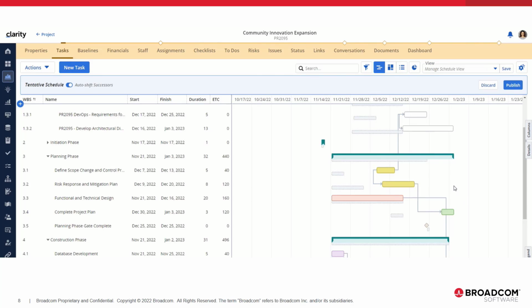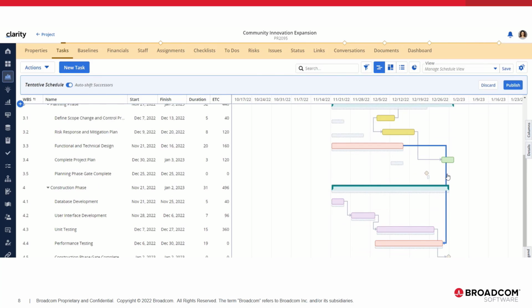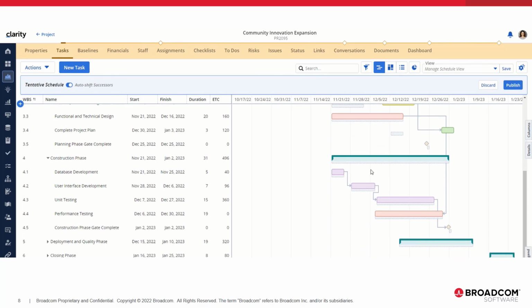The other thing that you can do is we just moved the bar itself, just to move it and keep the duration intact. Another thing you can do is move a task with the start date. You can move the start date and it will keep the duration and push the finish date out. And you can see that it moved this one and its dependent task for the milestone, but it did not move the predecessors. So now if you want to move the predecessors, you can move them, and this one will move relative to the number of days that these move.